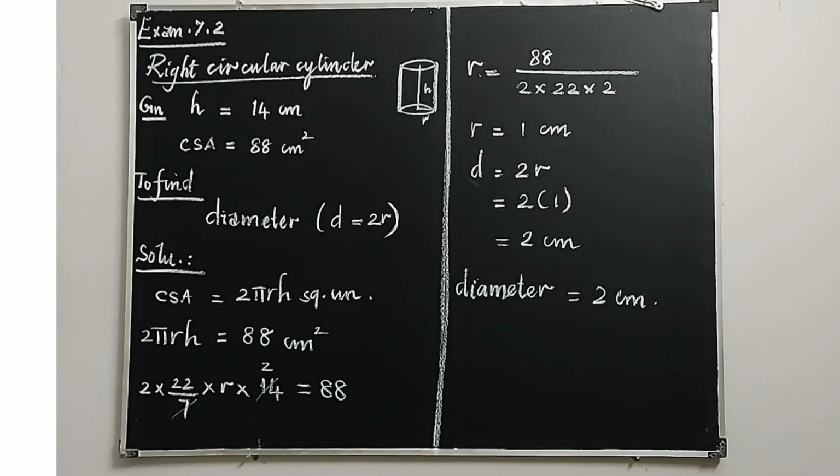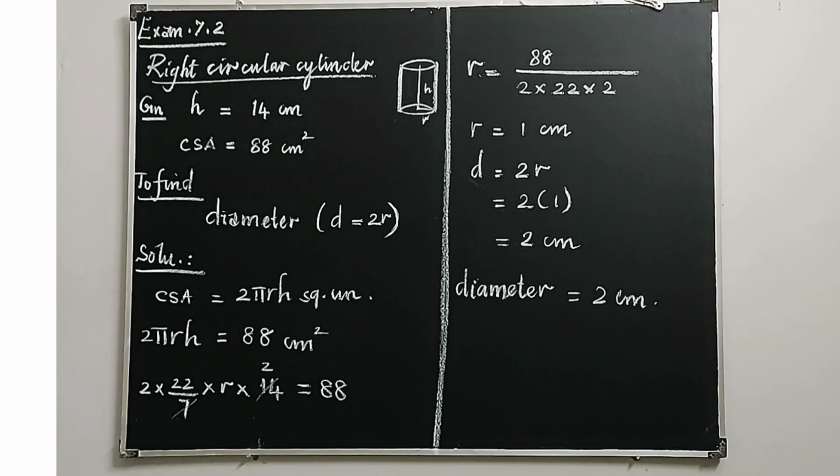Most of you, just by rushing through the reading and overlooking that, may write the curved surface area immediately as the measurement following it, 14. Then the curved surface area is equal to 14. It is wrong. It is the curved surface area of a right circular cylinder of height 14 cm. So the 14 cm is the height of the cylinder, and its curved surface area is 88 cm square. What are you asked to find? You are asked to find the diameter.